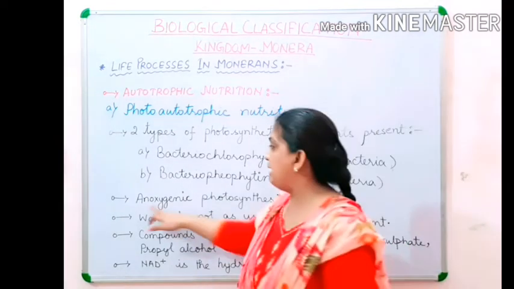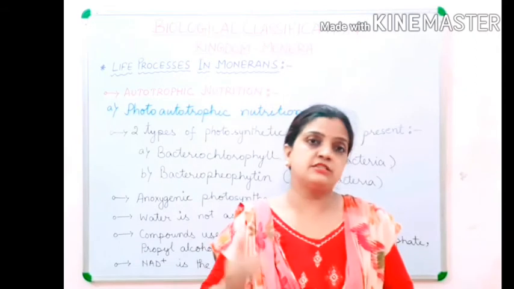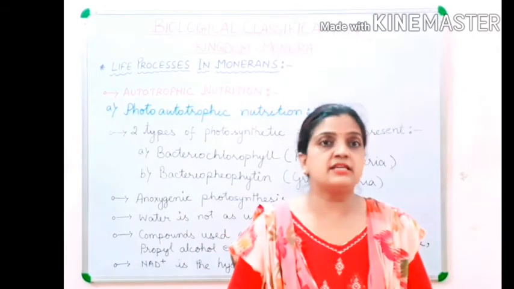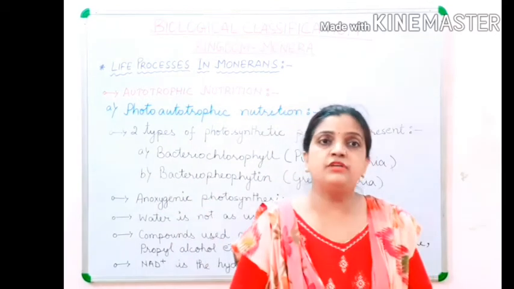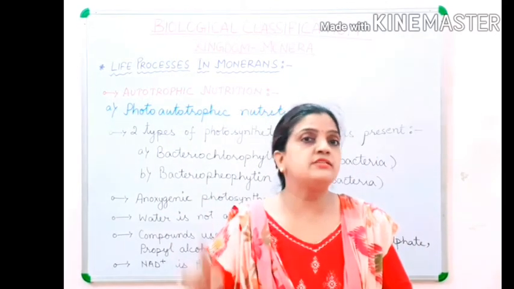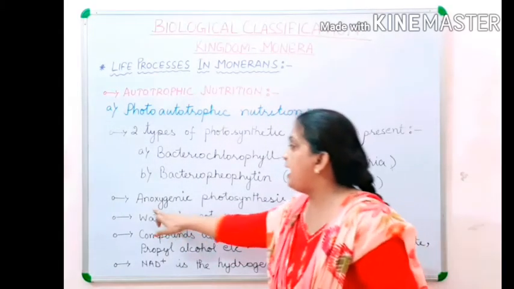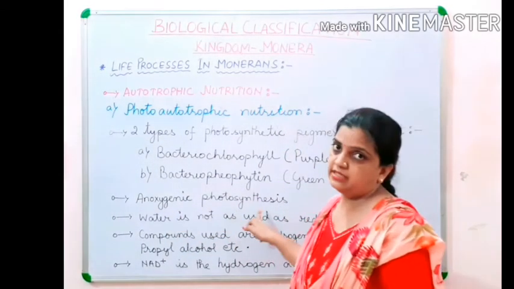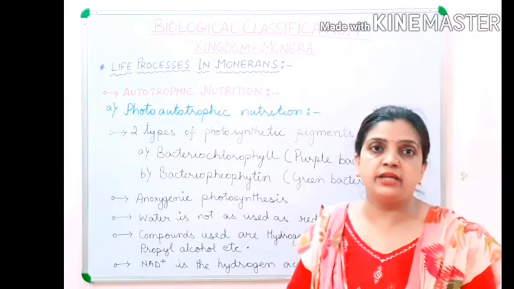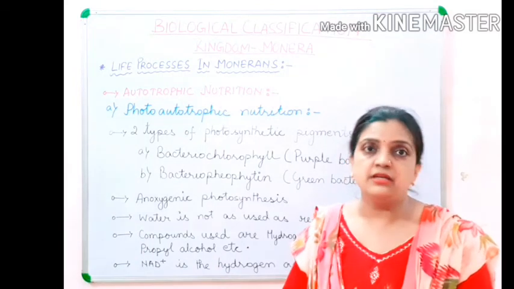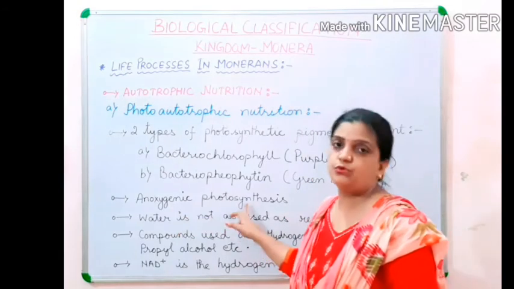Now what is anoxygenic? Children, you know that in a simple photosynthesis process, oxygen is released as a byproduct. But here in this process, some of the bacteria do not release oxygen as a byproduct. Hence, it is called anoxygenic photosynthesis. It is clear to you that some of the bacteria present in the kingdom Monera do not release oxygen. Hence, the photosynthesis process is called anoxygenic photosynthesis.